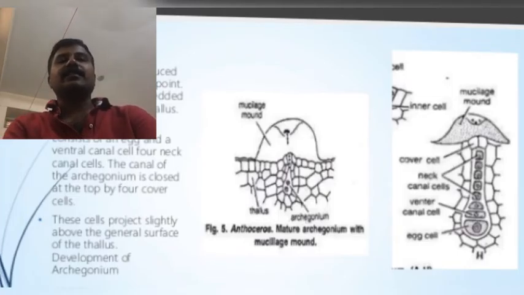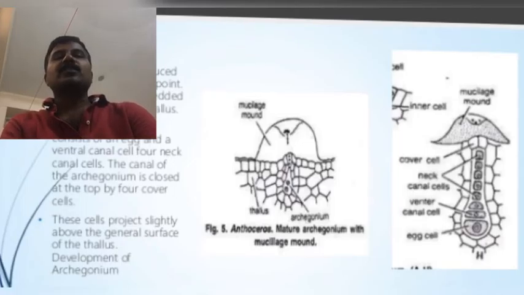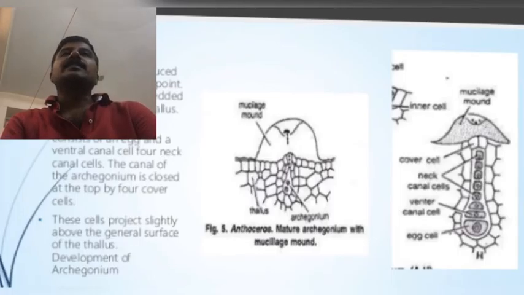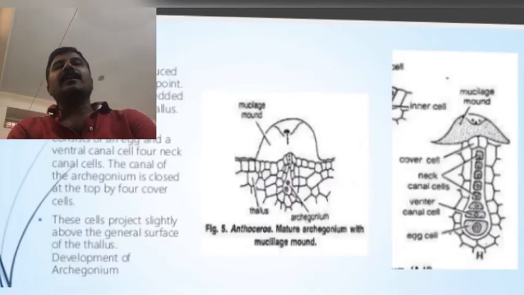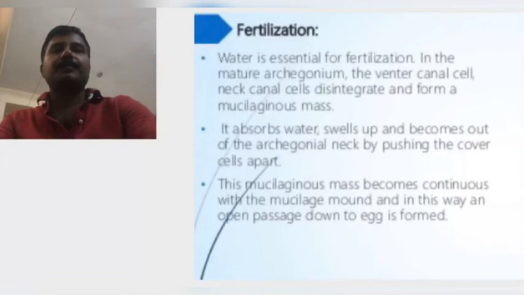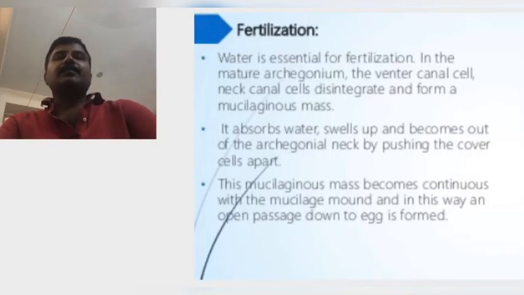Okay, next, the process of fertilization. When the antheridium and archegonium are mature, the antheridium releases the antherozoids from the antheridial chamber. With the help of water, the antherozoids swim with the help of the flagella and reach the archegonium. When they reach the archegonium, the antherozoids enter. But for the fertilization process, water is essential.